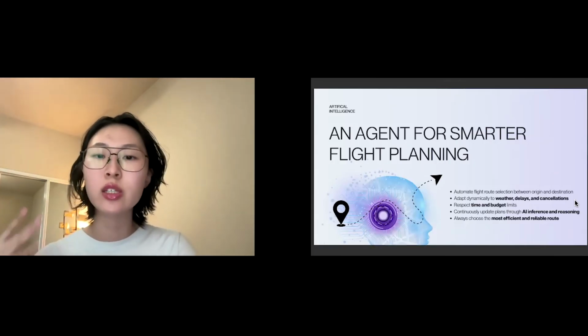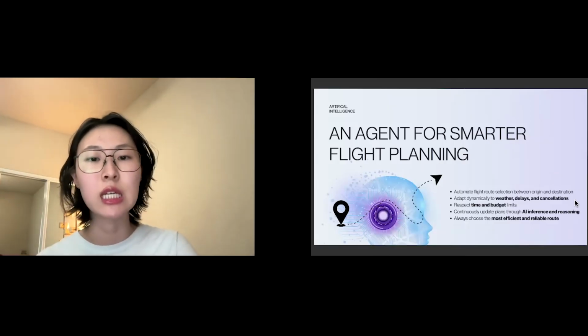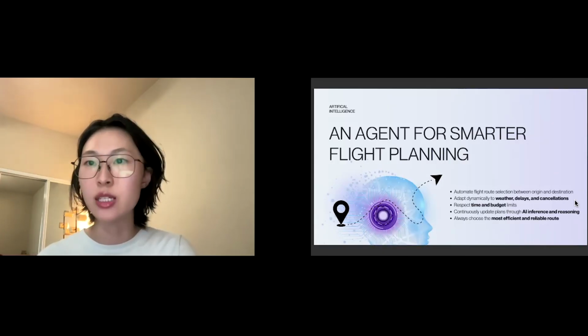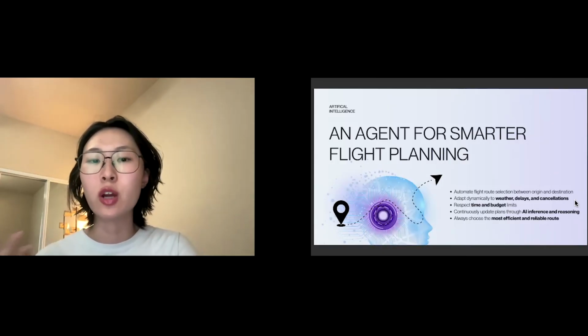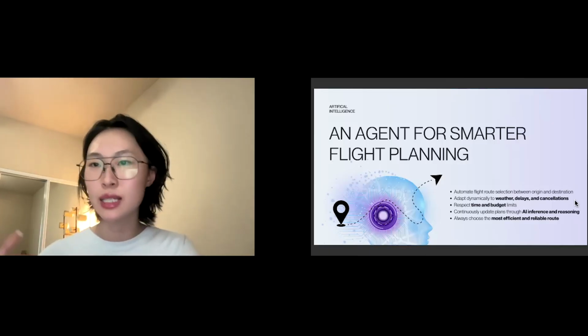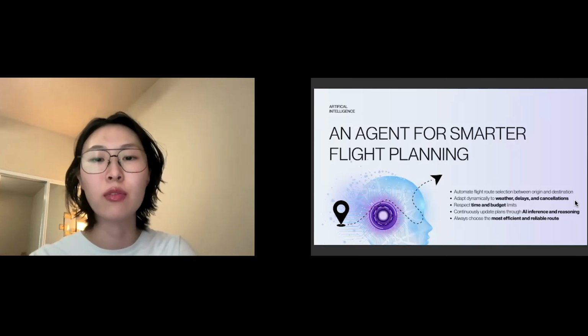And it continuously refines its plan using inference and reasoning, so every new piece of information can trigger a smart decision. In summary, our goal is to make travel planning intelligent, flexible, efficient, minimizing time, cost, and hassle for the travelers.